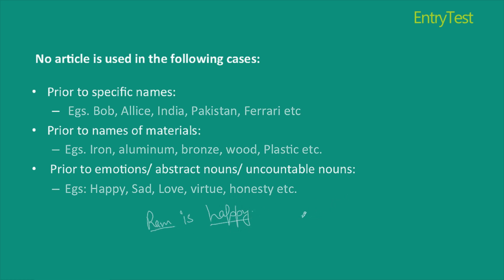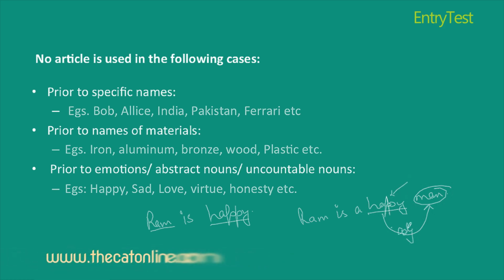But what if I say Ram is a happy man? Is this sentence correct? Yes, the sentence is correct because happy here is not a noun, it is qualifying the man, which becomes an adjective. Since it becomes an adjective, I can put a here. So thus it becomes a correct sentence.